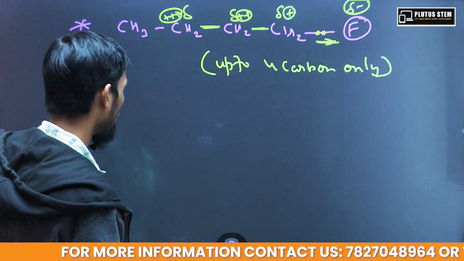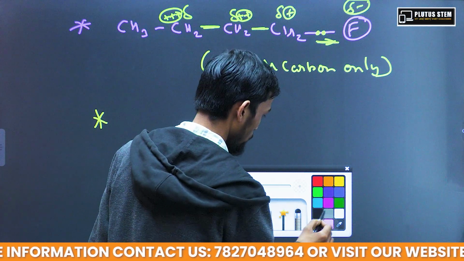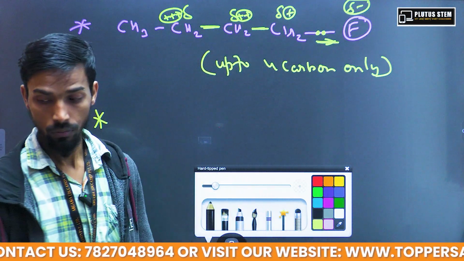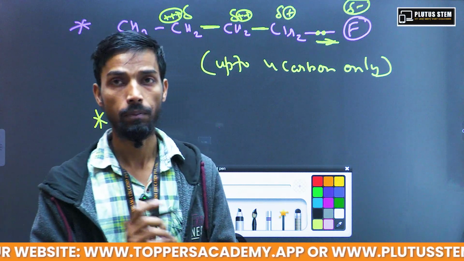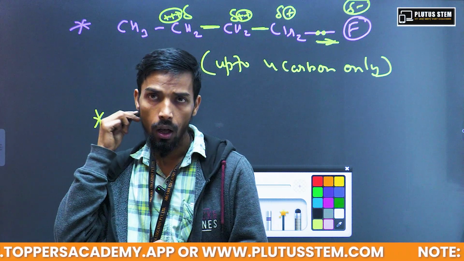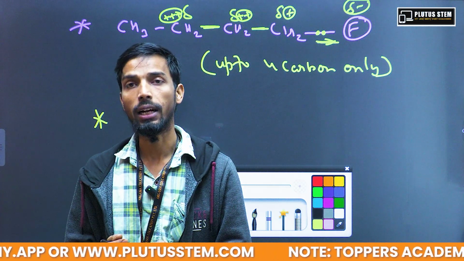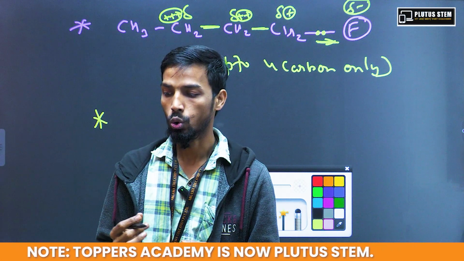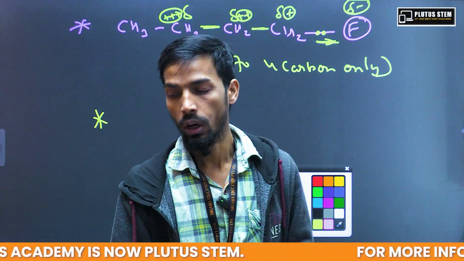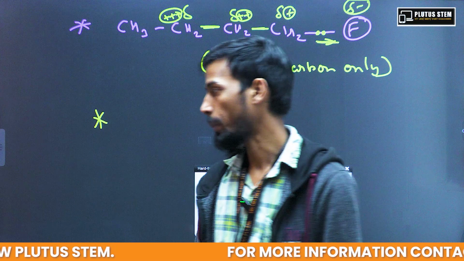Another case is if we are having some atom or group that is more positive, that is, carbon's electronegativity is higher than those groups. Such groups will donate the electron pair.